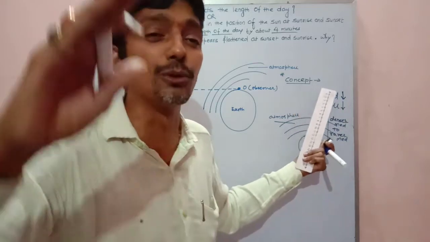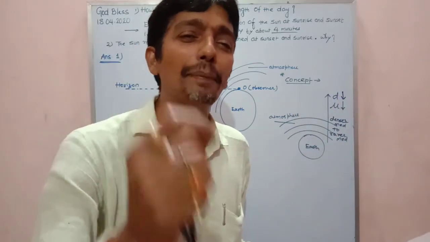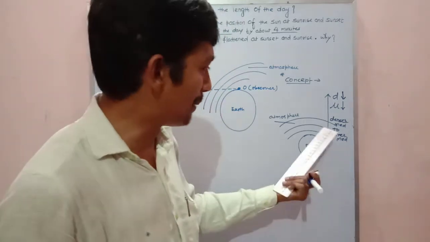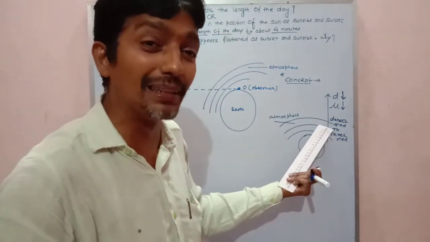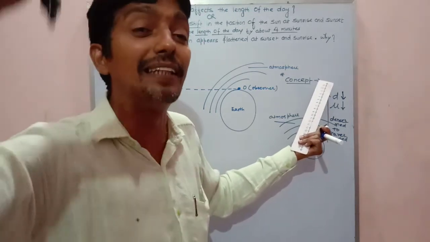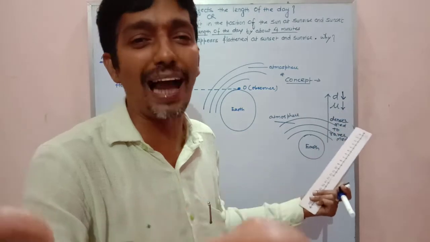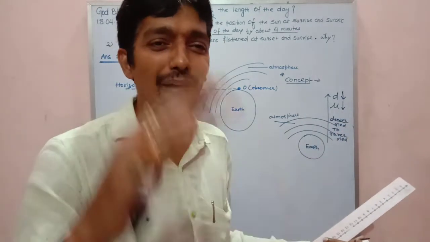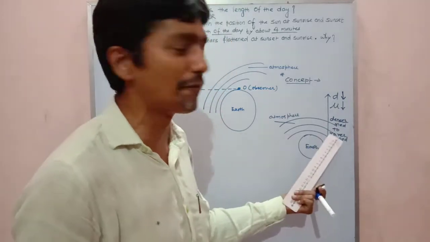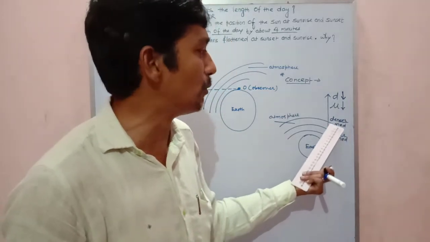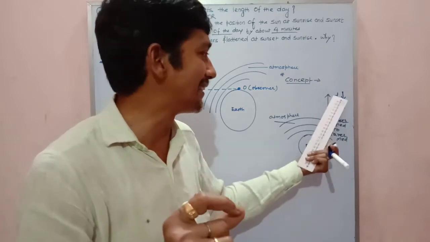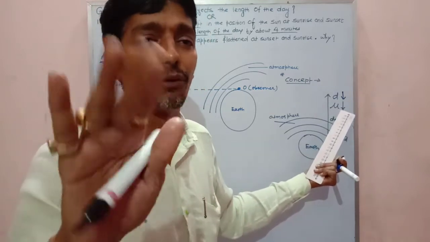Finally, when we reach space, which is nothing but vacuum, the RI of vacuum is less than the RI of any denser medium. So as we move up from the Earth's surface, the density and refractive index decrease.